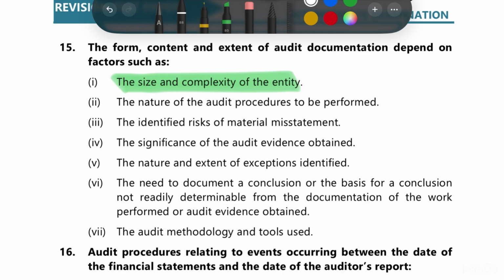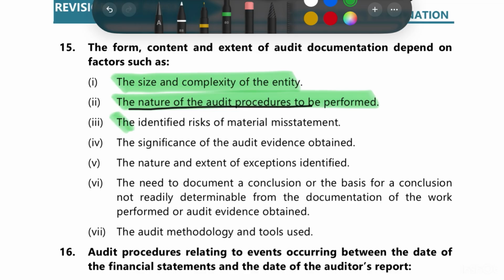Then we have the nature of audit procedures to be performed. So now we will judge what the nature of audit procedures that need to be performed is. For example, a diversified company, which is a product company, will have physical inventory counting to a greater extent, right? But for a service company, there will not be any inventory counting. So documentation will depend on the nature of audit procedure that needs to be performed.